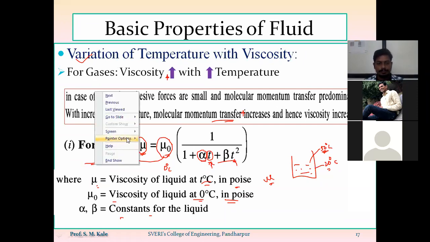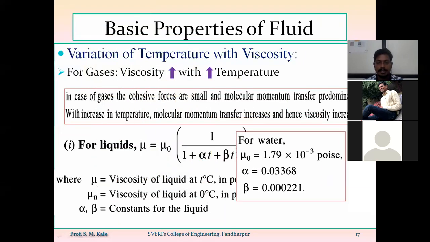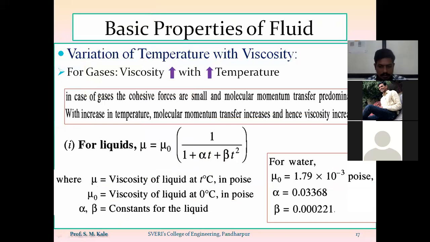So in general, if I'm considering the example of water, so for water, the value of mu 0, dynamic viscosity of water at 0 degree centigrade is equal to mu 0, viscosity of water at 0 degree centigrade. So value of mu 0 is equal to 1.79 into 10 raised to minus 3 poise.